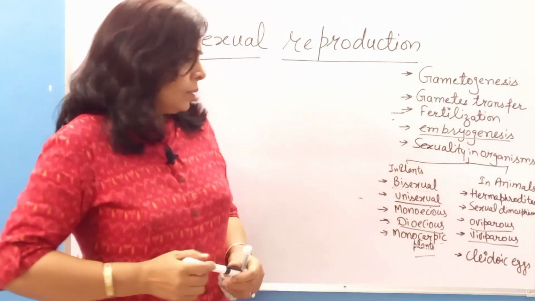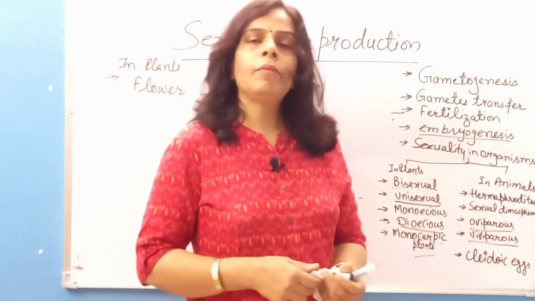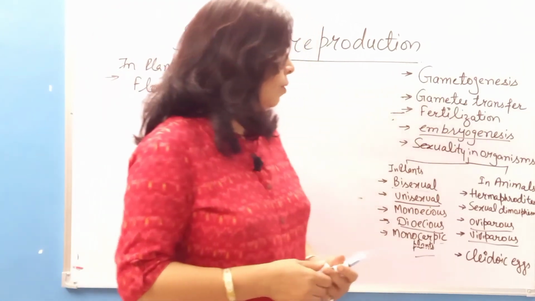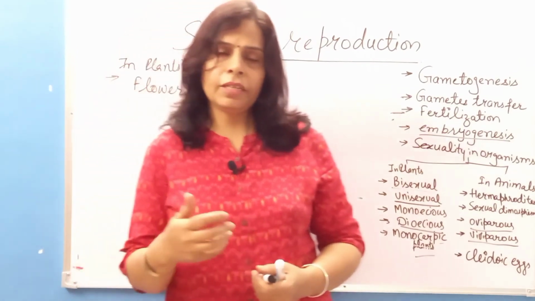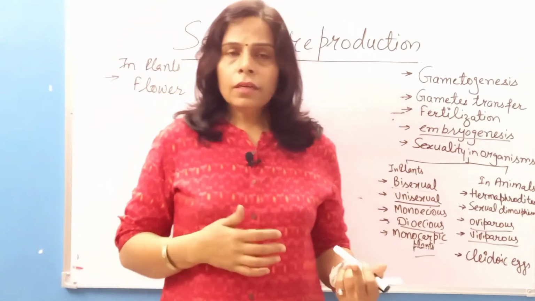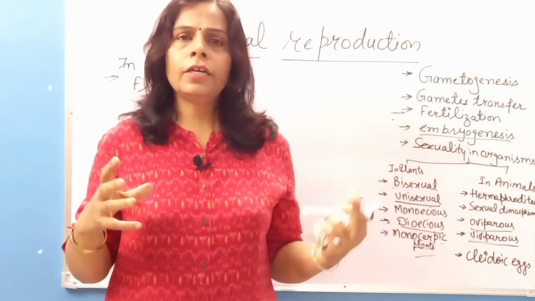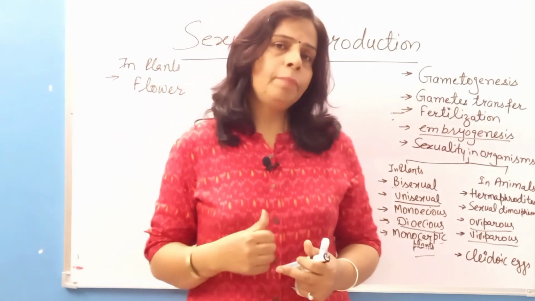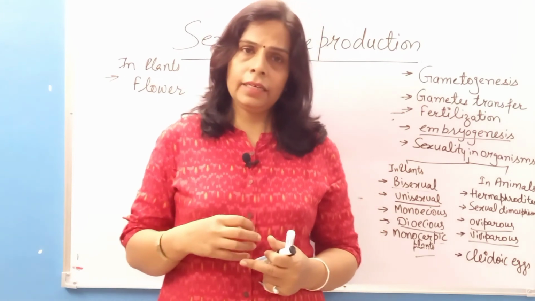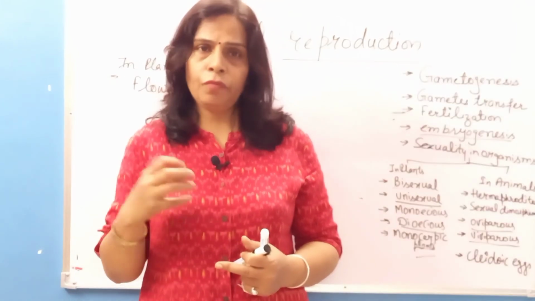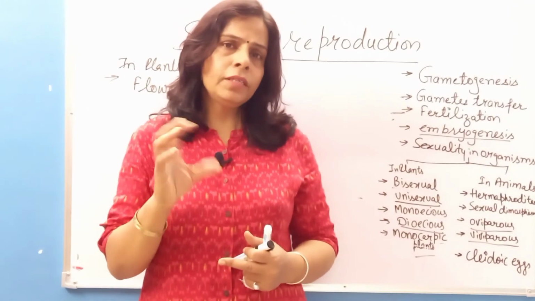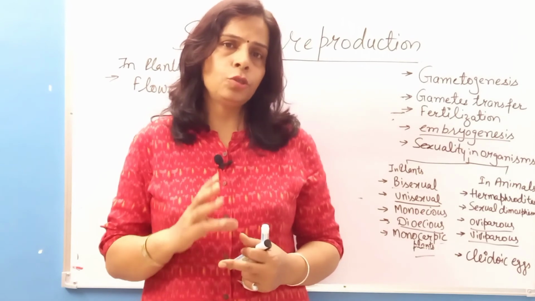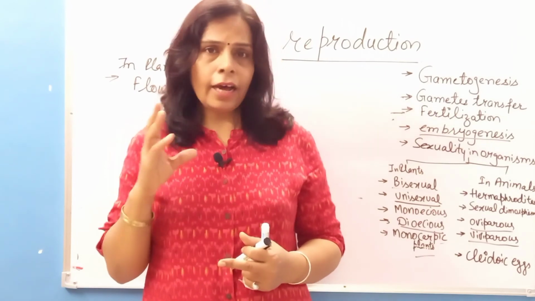But sometimes you must have heard about the frog. What happens in frogs or some other animals is that they undergo development through various stages like larval stages. In that case their egg does not have a sufficient amount of yolk. They have just that amount of yolk that is able to give nourishment to their larval stages.